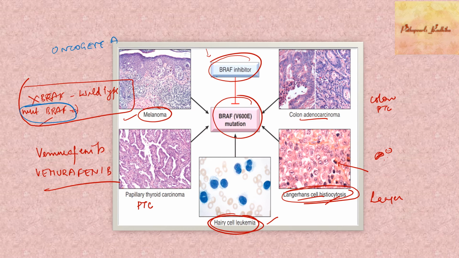So what do you mean by oncogene addiction? So those tumors which have mutations will respond to BRAF or the particular inhibitor. If you have a wild type, they are not going to respond to the BRAF inhibitors. So this we call oncogene addiction. So this is one terminology which is there in Robbins, right? So you have to remember the tumors which have BRAF mutations.